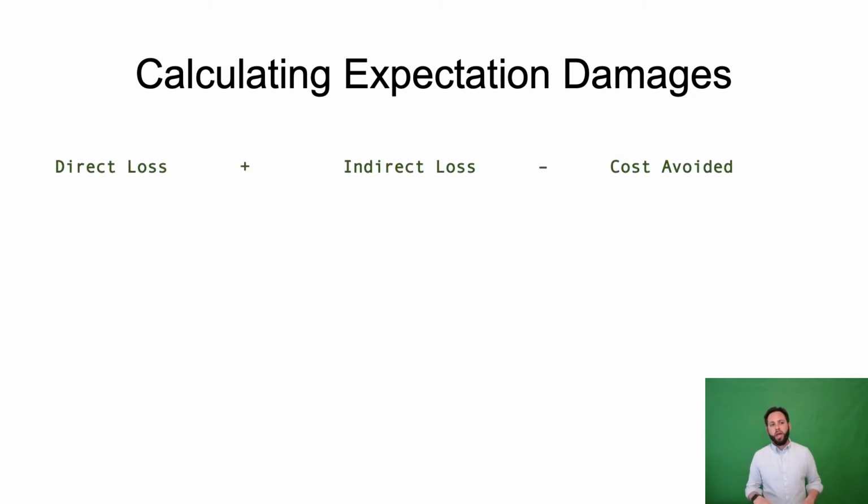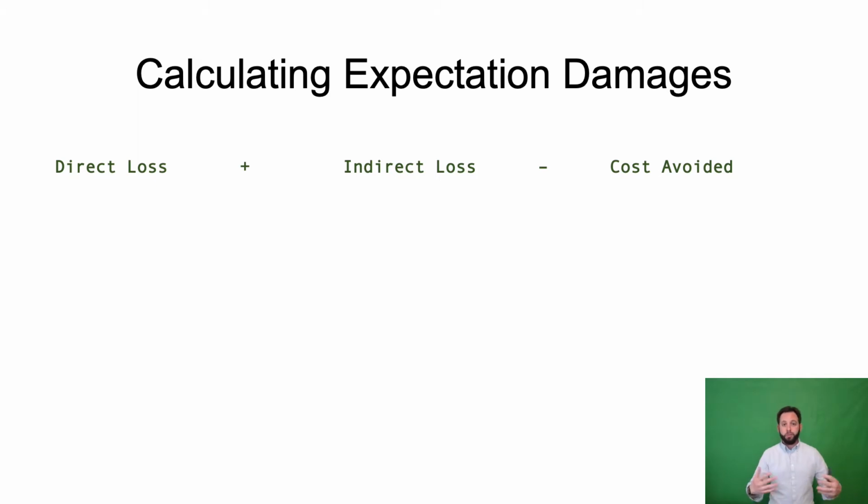The simplest way to think about expectation damages is that we add the direct loss, which is the difference between what the party bargained for and expected and what the party received. We add to that indirect loss, which are losses that are incidental or consequential to the breach that flow from the breach.